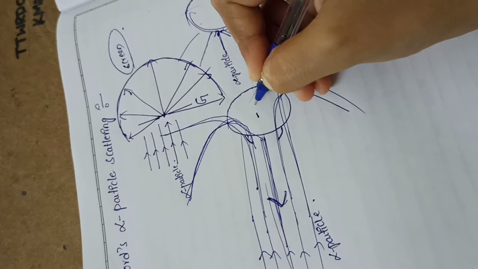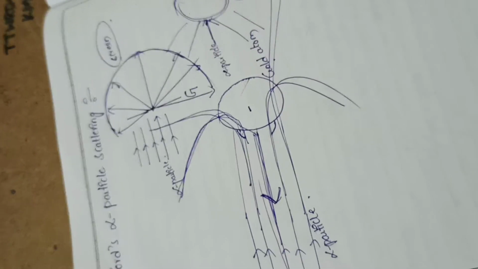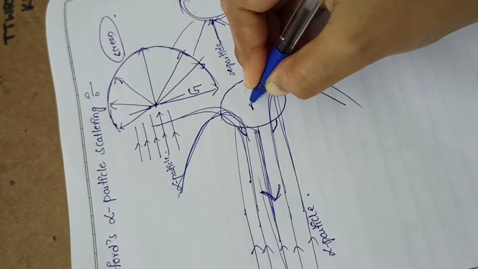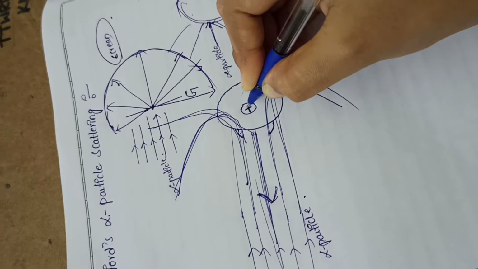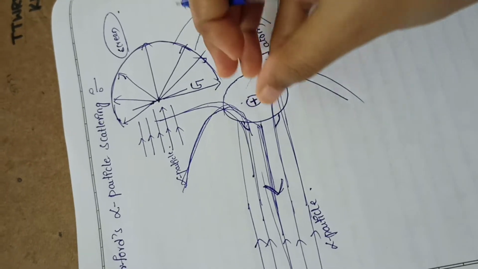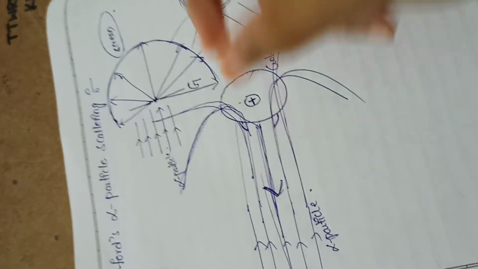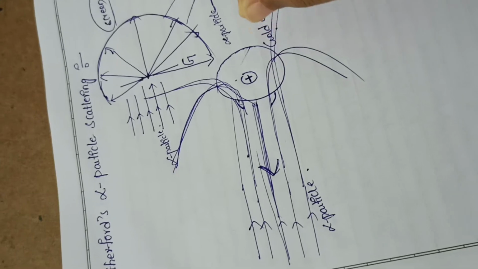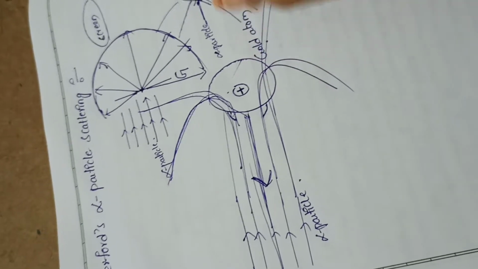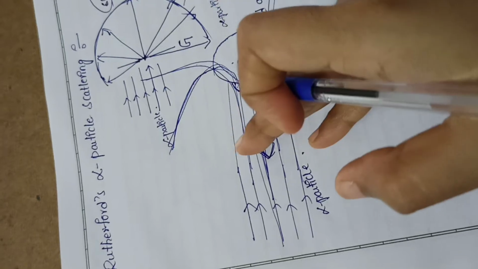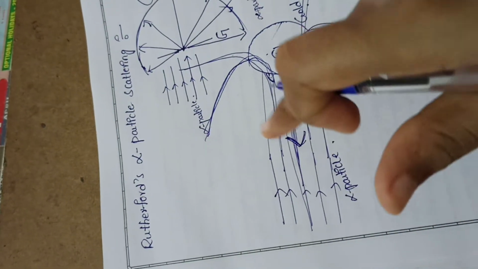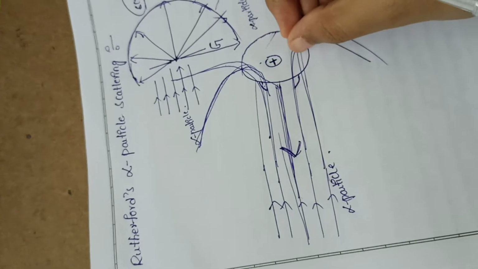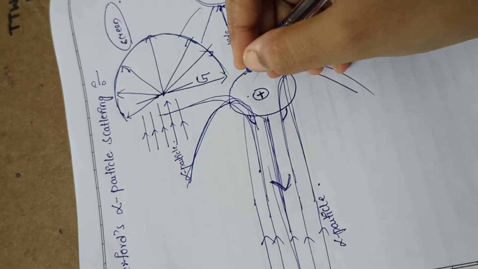So according to Rutherford, the nucleus is not a combination of positive charges and negative charges. According to Rutherford, the nucleus consists of positive charge, and this positive charge is completely concentrated at the center of the atom. This is what was given by Rutherford. No, it is not an assumption; this is the proof given by Rutherford by doing the alpha ray scattering experiment with gold foil. This is about the central core, which is completely concentrated with positive charge.